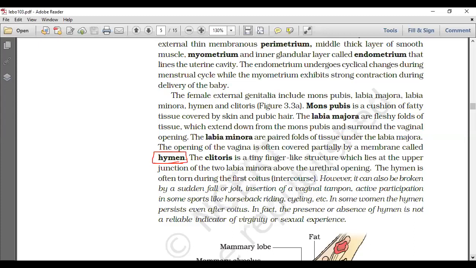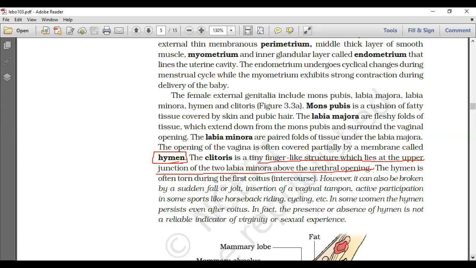Then the clitoris is a tiny finger-like structure which lies at the upper junction of the two labia minora above the urethral opening. Here is the question: the tiny finger-like structure which lies at the upper junction of the two labia minora above the urethral opening is the clitoris.